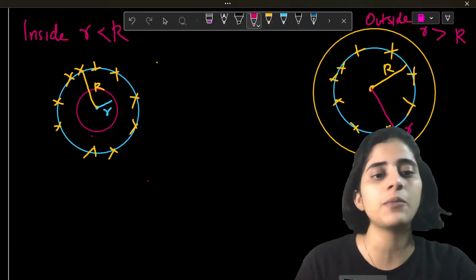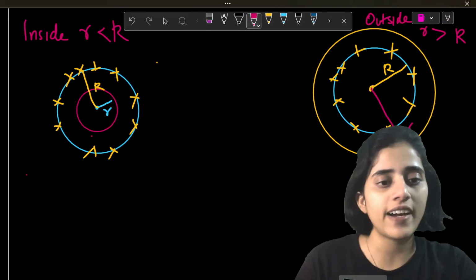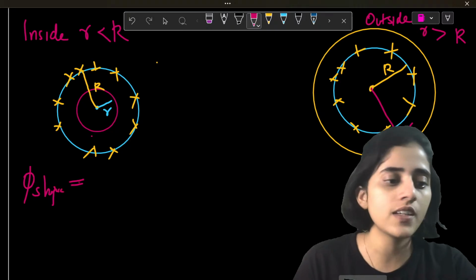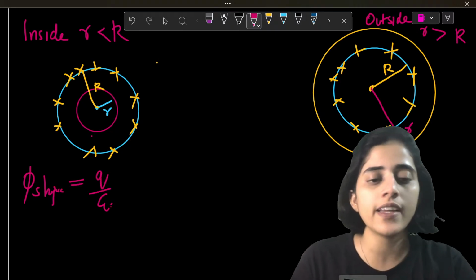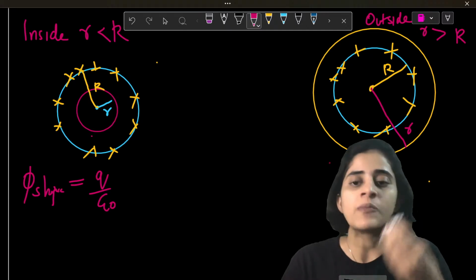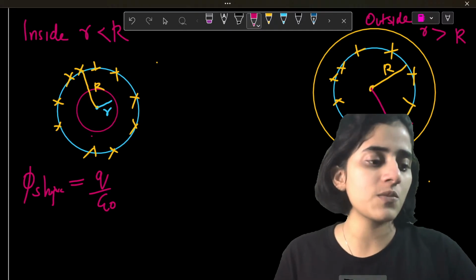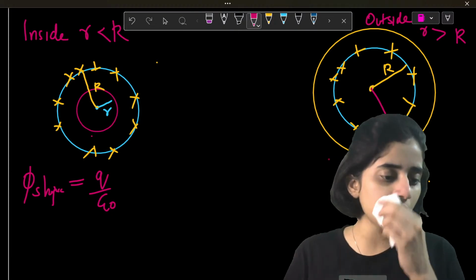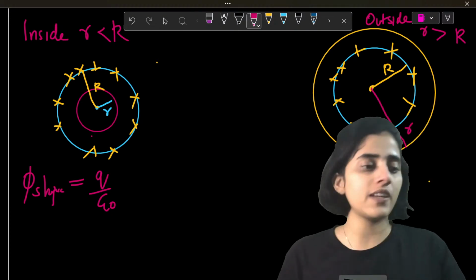So let's do these simultaneously. So phi of the sphere is what? Q by epsilon naught. You might not be able to see this because of my head. That's the problem, limitations of not having a big screen.